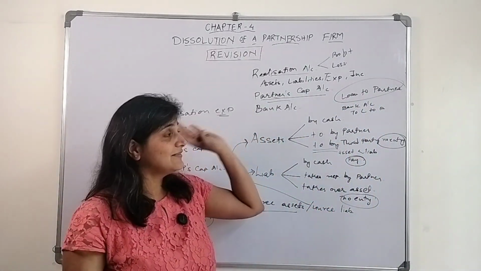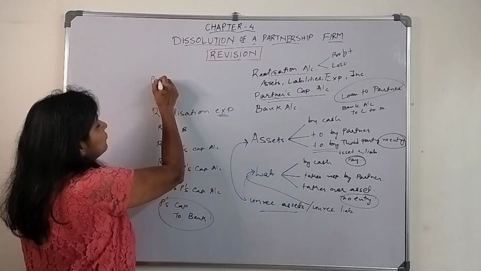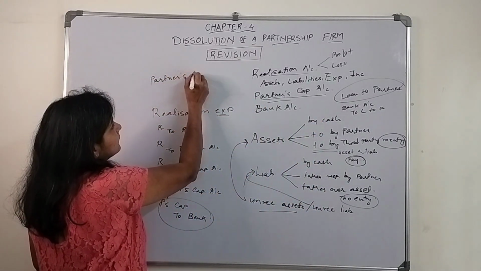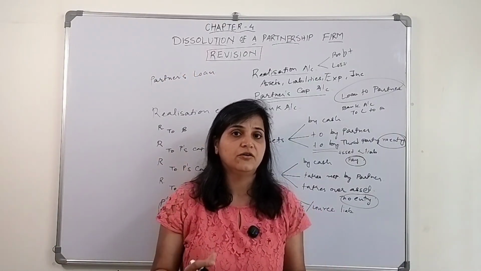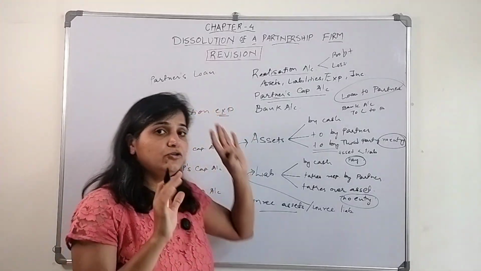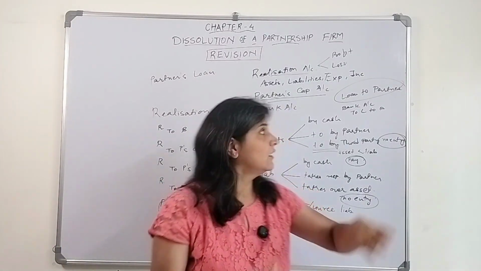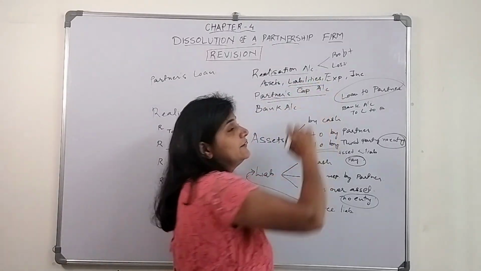But let's say the partner has given a certain loan. There is a loan from partner. The partner has given a certain loan to the firm. Now the firm needs to pay that loan amount to the partner, but when will it pay?